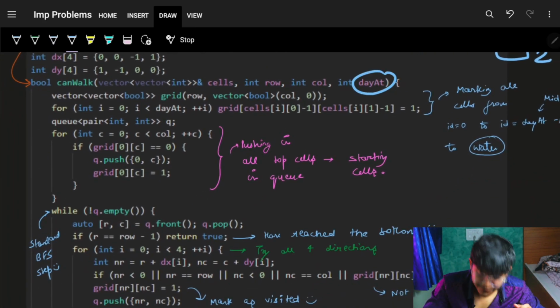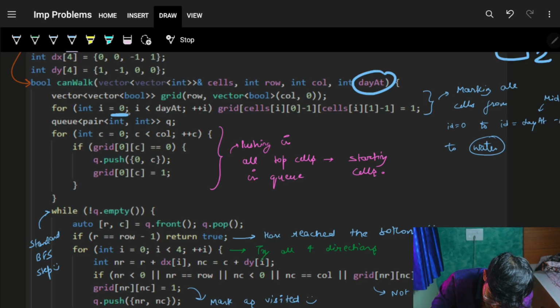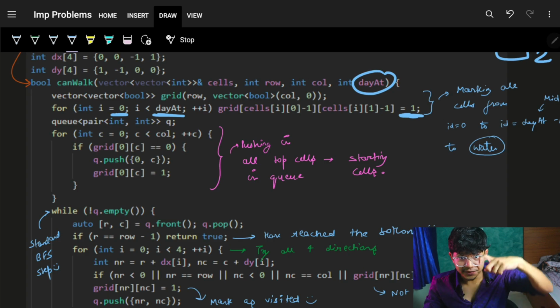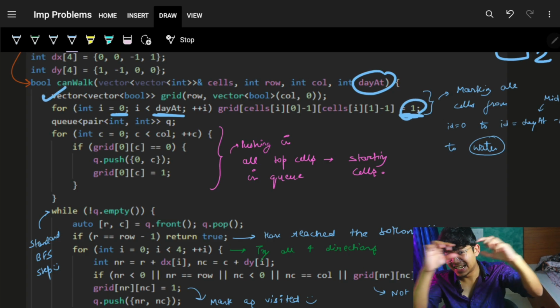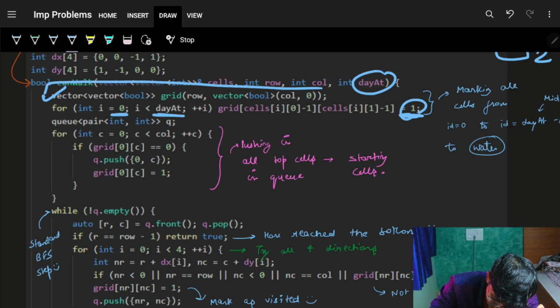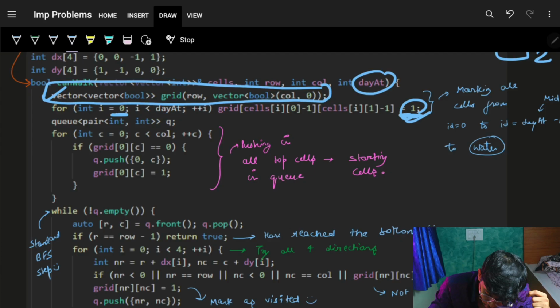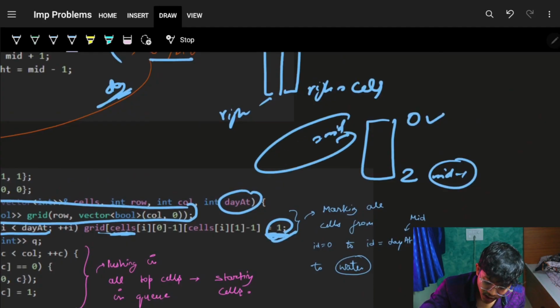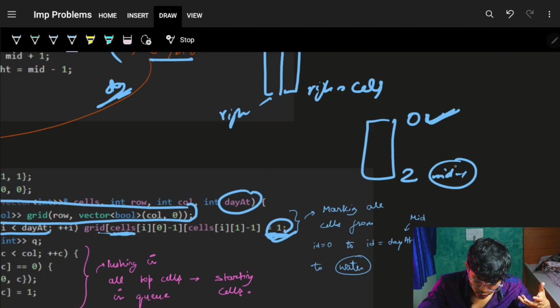So if my day at, which is nothing but the mid, which I'm trying, I will try to place from 0 to day at minus 1 all the cells of this grid as 1, which means water. So I will initialize my grid as entirely land, which means placing the zeros, and then I'm placing a 1 for all the cells from 0 to day at minus 1, because I considered the day at as mid, and the indexing is 0 based, so 0 to mid minus 1.